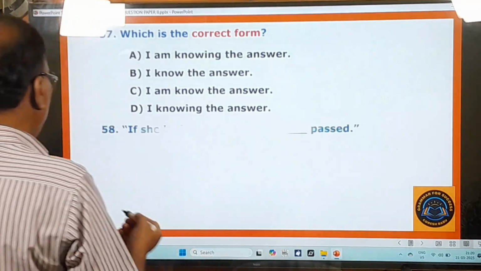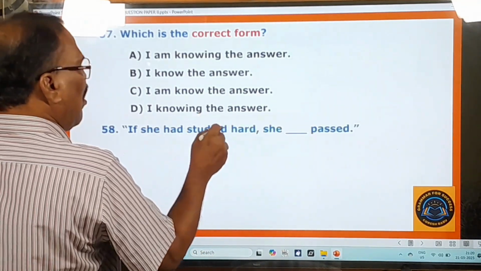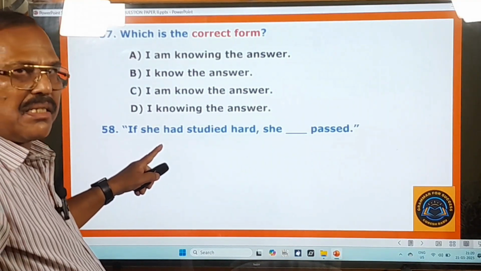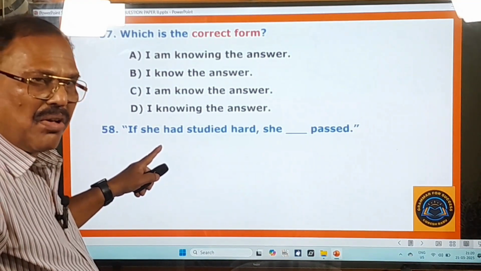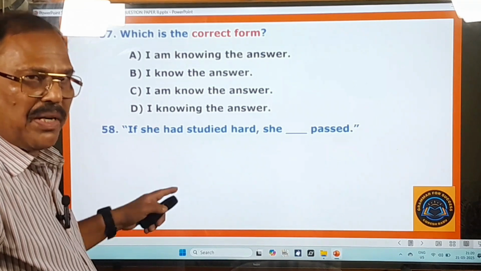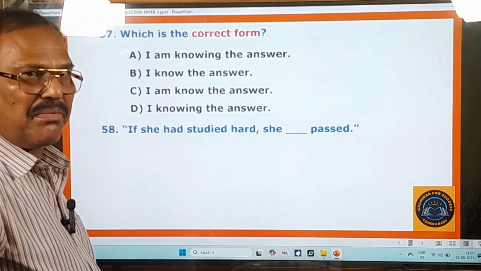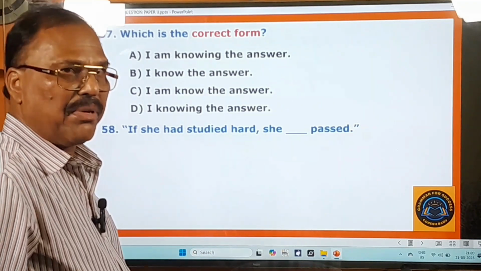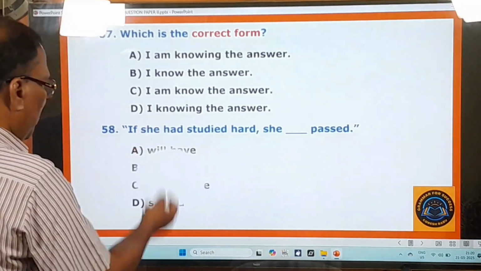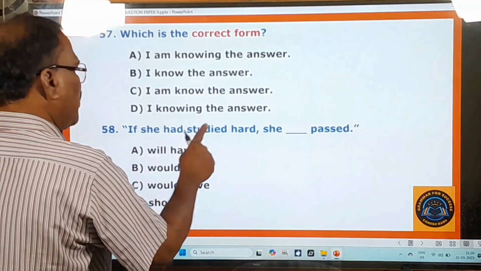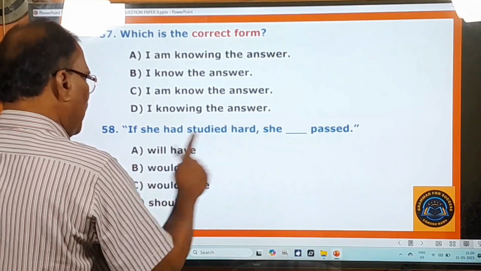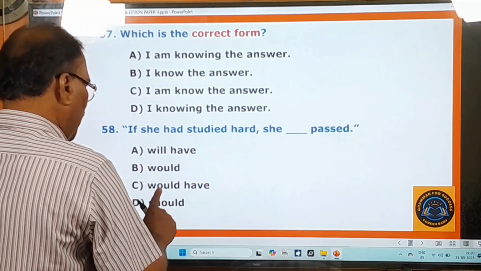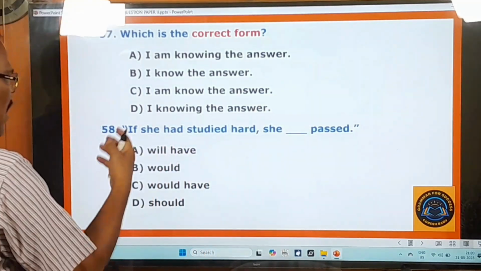And you go to the 58th question. If she had studied hard, she dash passed. About the conditional sentences, that means about the if clauses also, I am going to talk to you in the explanation video. Please watch that explanation video that is being exclusively made on the grammar and vocabulary. Here four options are given: If she had studied hard, she will have passed, she would pass, she would pass it, she would have passed, she should pass. So which one is the right one?